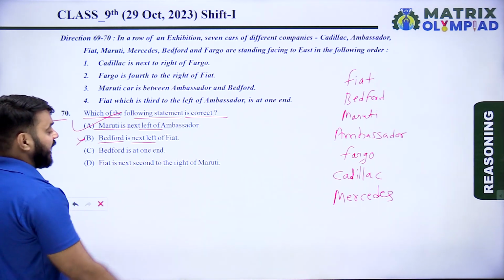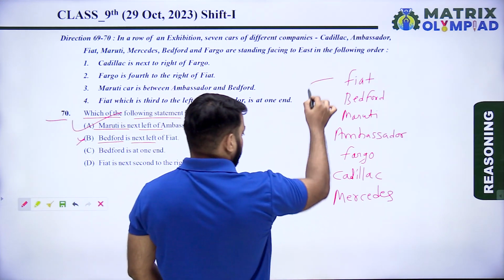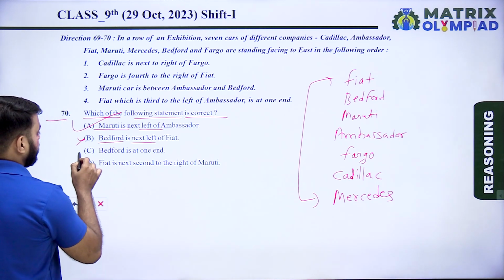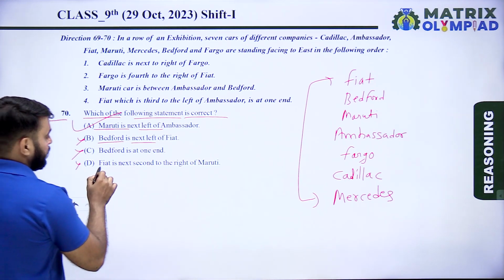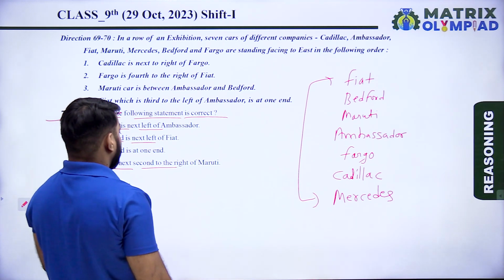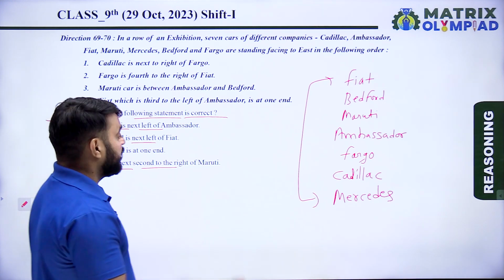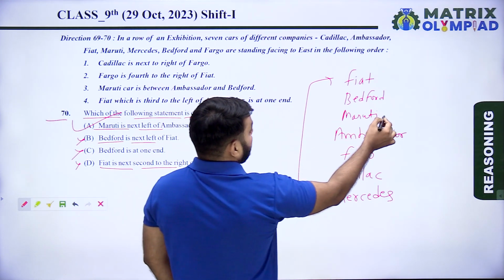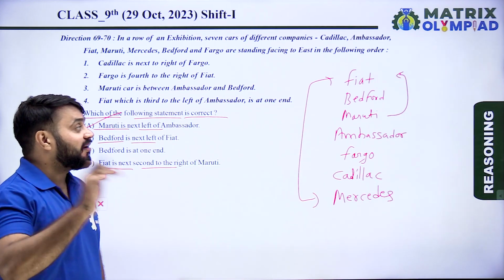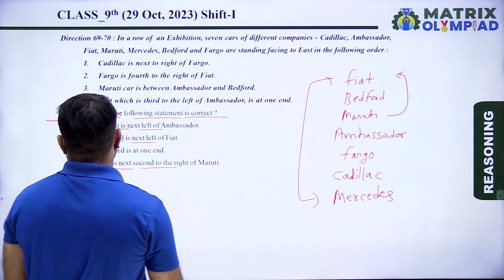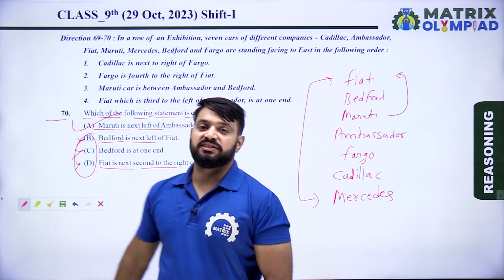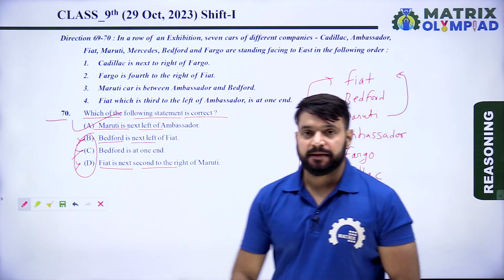Now option C. Bedford is at one end. No, Fiat and Mercedes both are at one end. So option C also incorrect. Now D. Fiat is next second to right of Maruti. Fiat is at next second left of Maruti. So option D also incorrect. So it means option A is the correct answer of this question. Thank you everyone.